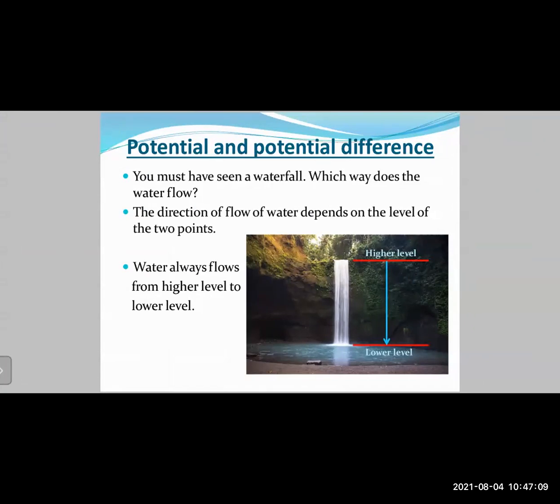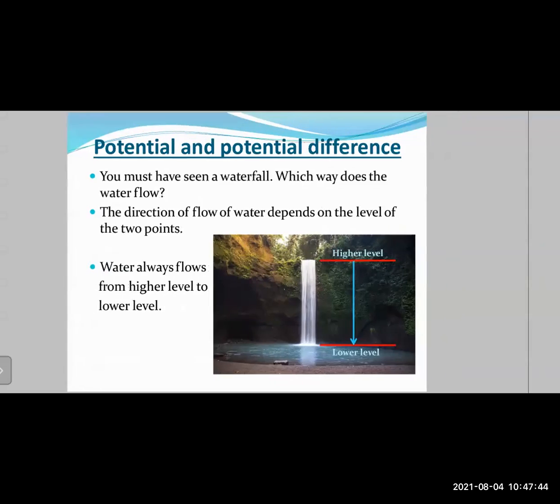Now, first of all, we'll start with the concept of potential and potential difference. You must have seen a waterfall. Which way does the water flow? You are quite aware the water will always flow from a point of a higher level to a point of lower level between those 2 points. At the higher level, the water, because of its height, has a higher potential energy. And as it flows down, the potential energy will convert to kinetic energy and the water will come down to a lower level, right?